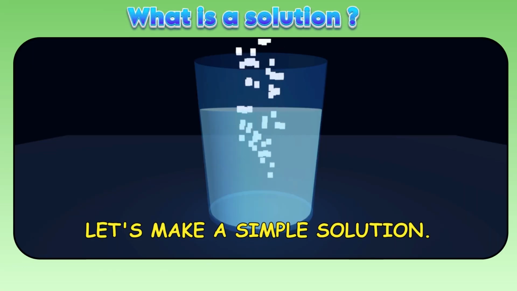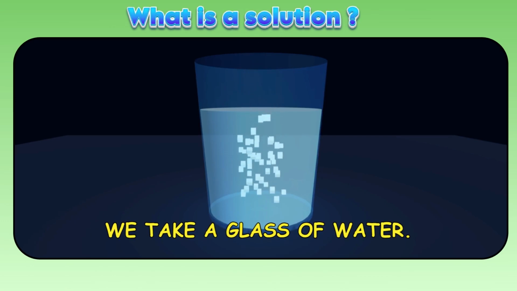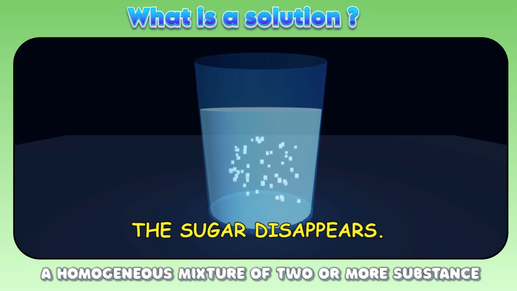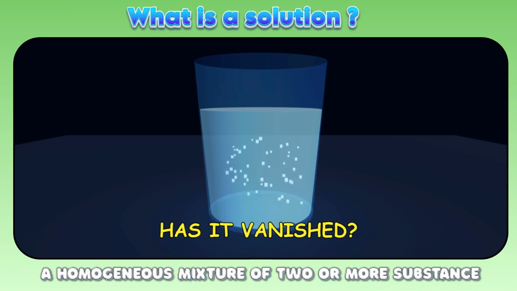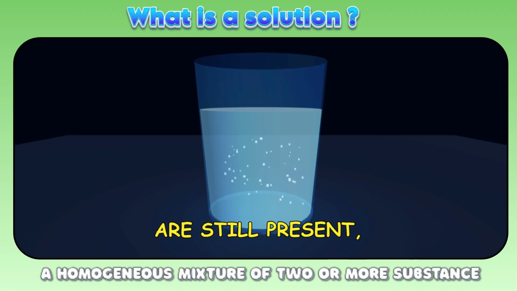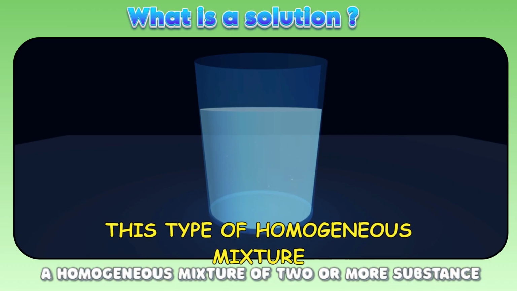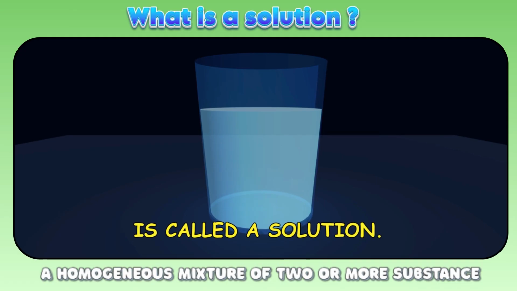Let's make a simple solution. We take a glass of water. Now we add sugar and stir it. After some time, the sugar disappears. Has it vanished? No. The sugar particles are still present, but they have mixed uniformly with the water. This type of homogeneous mixture is called a solution.